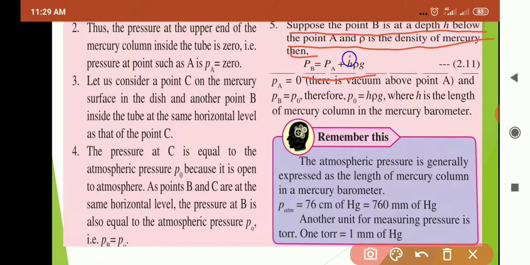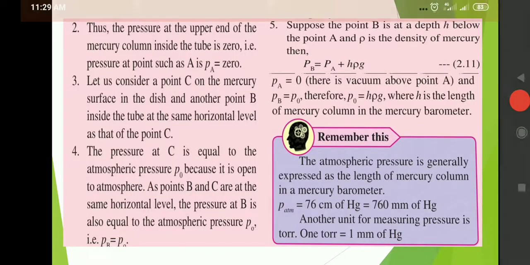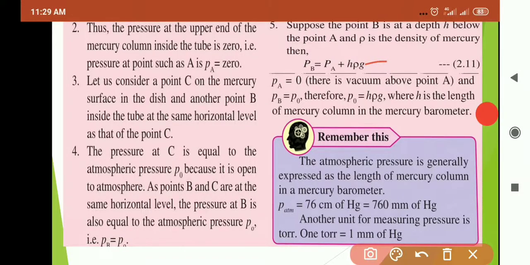So by this quantity H rho G, where H is the height from A to B, rho is the density of the mercury and G is the acceleration due to gravity.